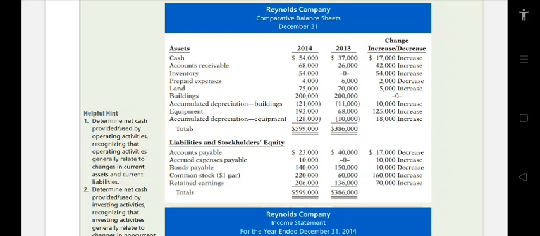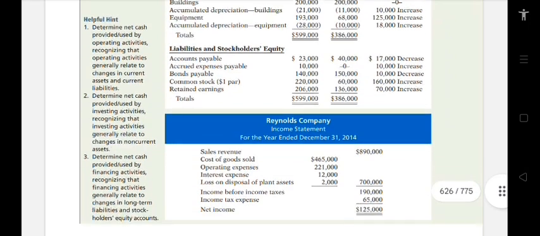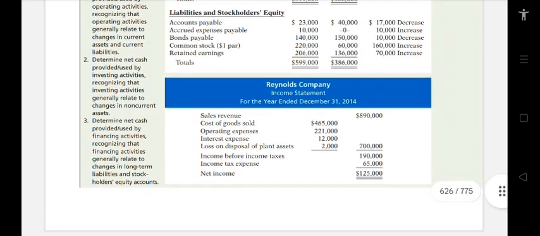Then 2013 is negative $10,000. The increase for this is $18,000. So the totals for 2014, we have $599,000. Then the 2013 total is $386,000. For the liabilities and stockholders' equity, accounts payable as of 2014 is $23,000.